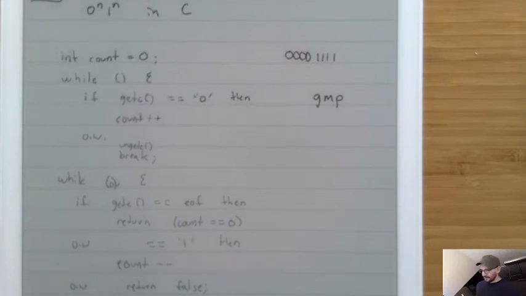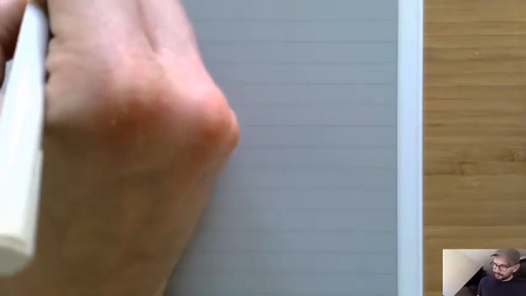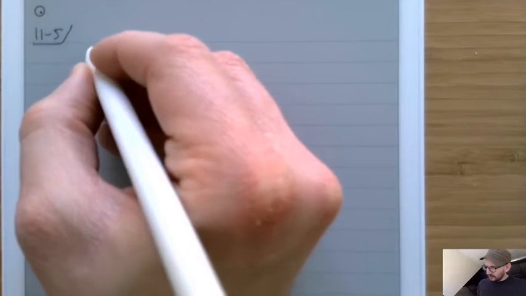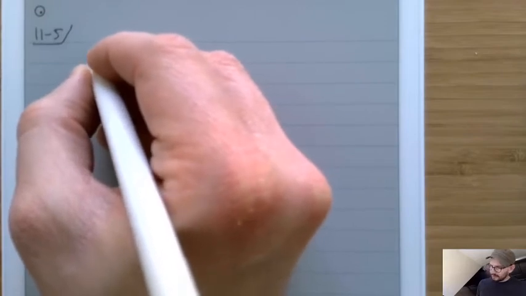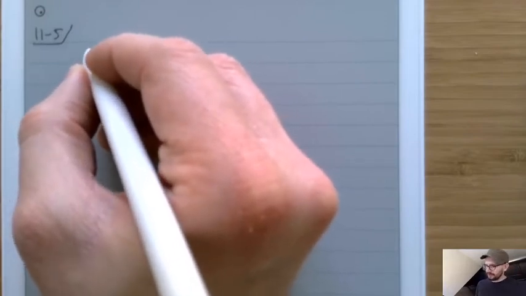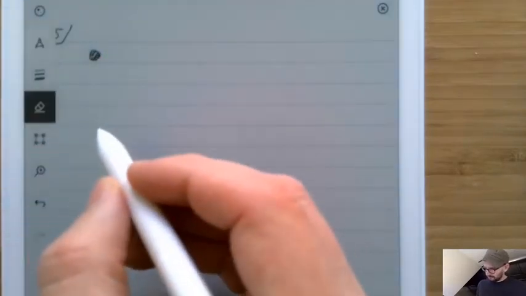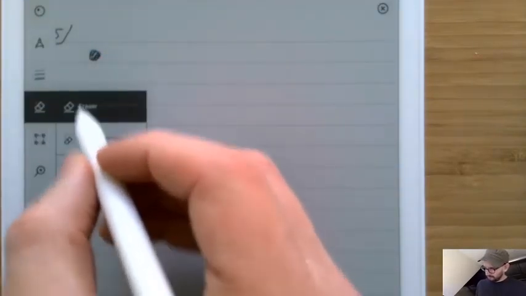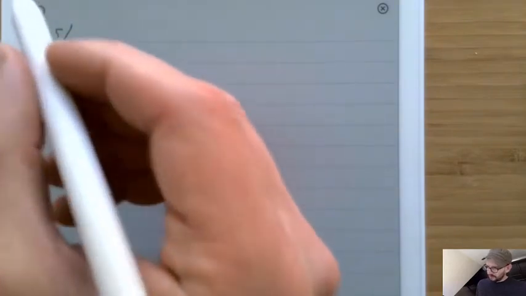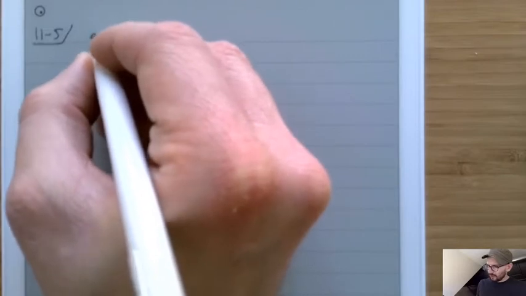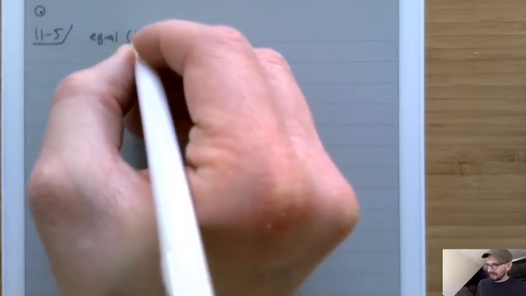In other words, this program that we wrote is more like a related language that, let's call it, what's the right way to write this? Let's call this language equal k.